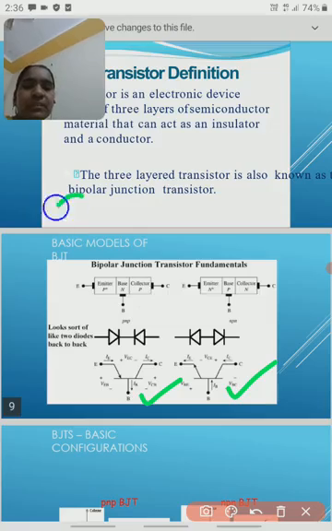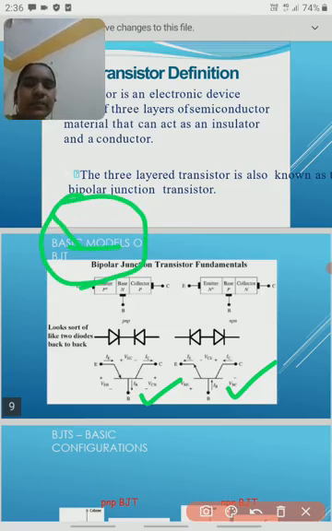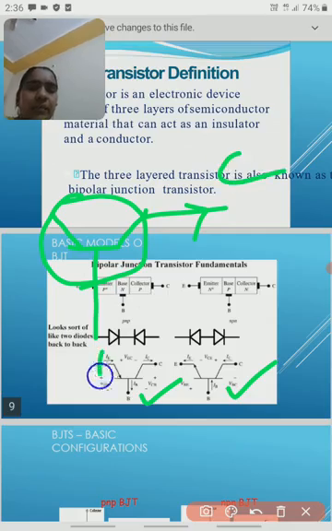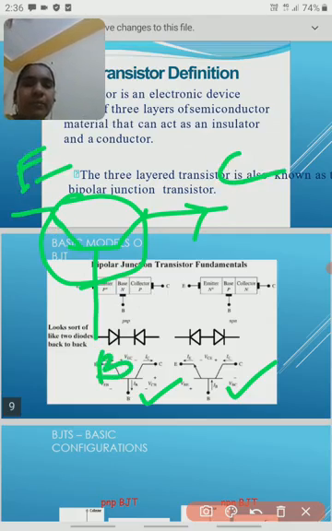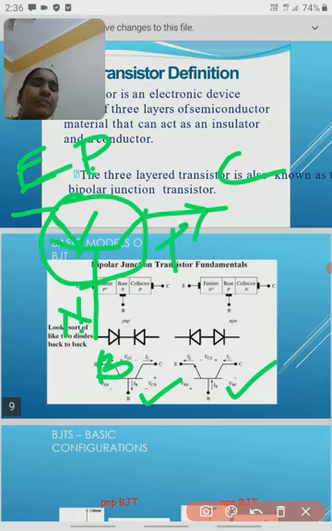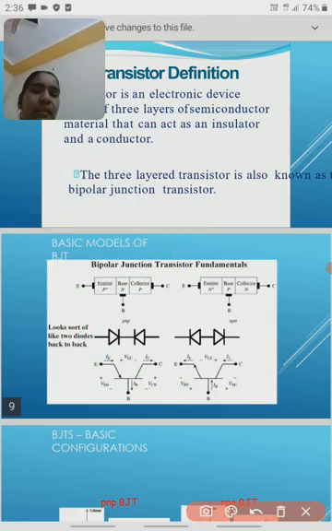If you see this transistor symbol, this is the base, this one is the collector and this one is the emitter. If the arrow mark is like this, and the arrow mark always goes P to N, then automatically it is P and P, so this is a PNP transistor. Next, the NPN transistor.